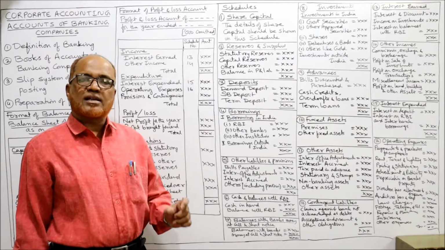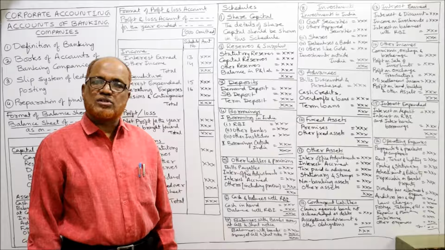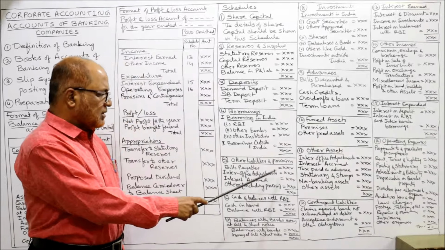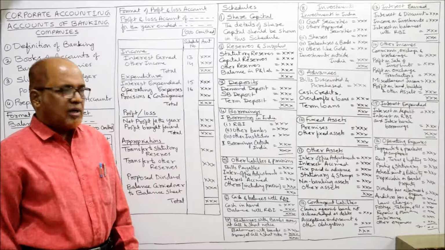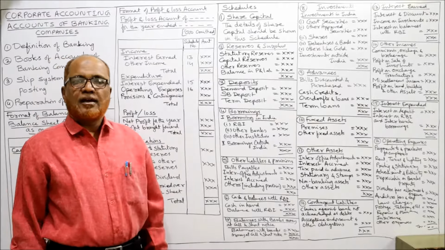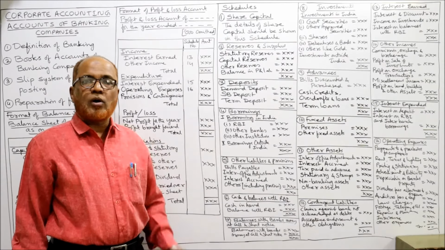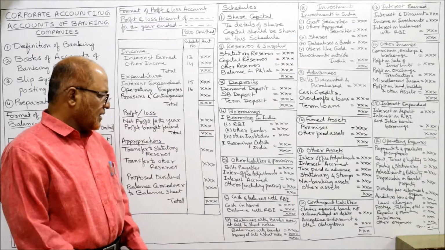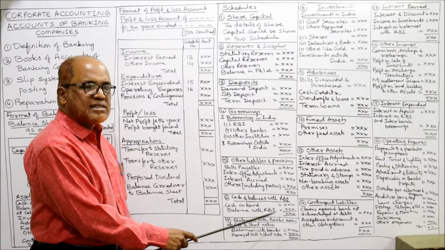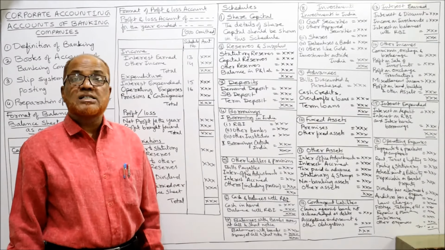In the next video again I'll explain what are the items that may come under others including provisions. Provision for taxation, proposed dividend, etc. Now this is the total. Fifth schedule over. Now sixth schedule will come in assets side. First asset is cash with the RBI or balances with RBI. So cash in hand and balances with RBI. Both this cash in hand and balances with RBI will be taken in schedule number 6.